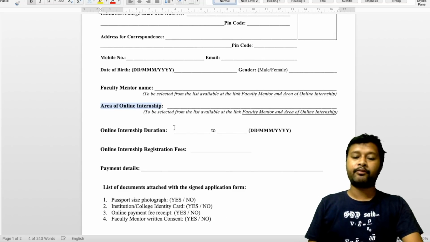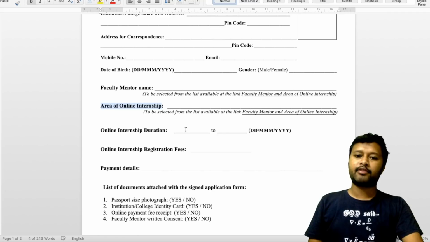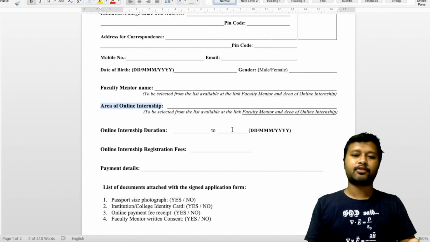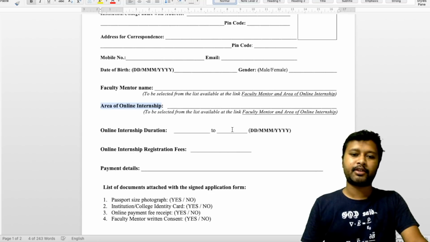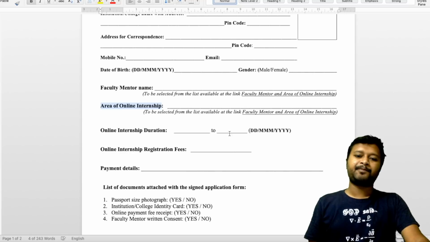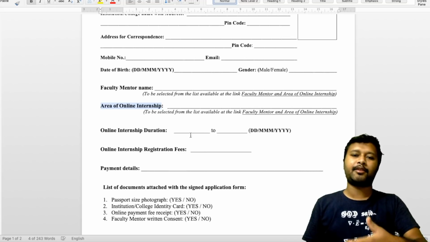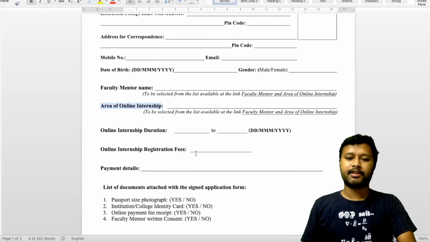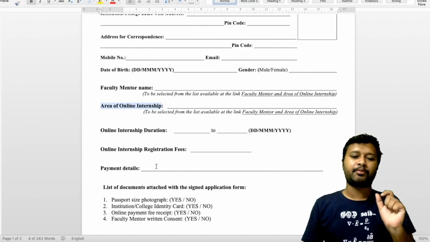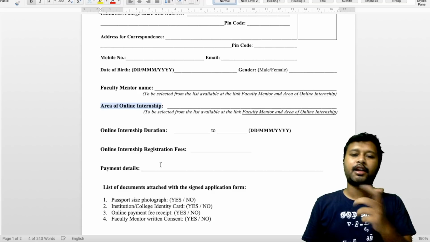Then the duration, from which date you want to start your internship, that you and your mentor are going to tell you. Okay, so you have to ask your mentor that from which date my internship will start, so that I can fill it in the application form. He is going to tell you, so fill that date. And then registration fees. Okay, online registration fees is 3000, so just fill 3000, or depending upon, if you are taking for 2 months, it will be 6000, so fill that particular amount. And then payment details. Okay, so those things you have to fill. Payment details, in that you have to fill the transaction ID, that's all.